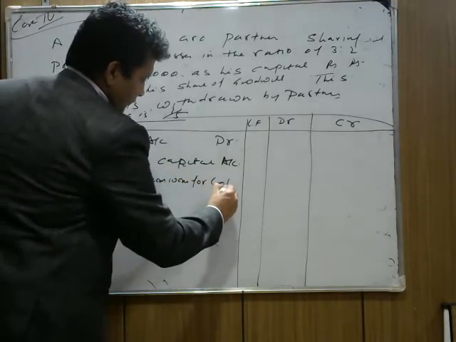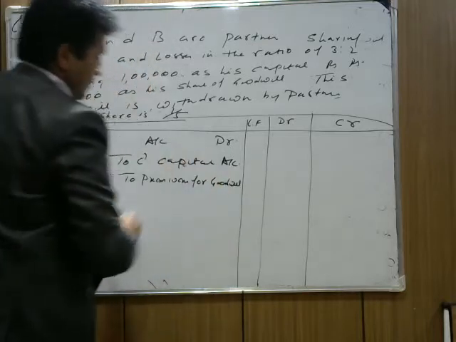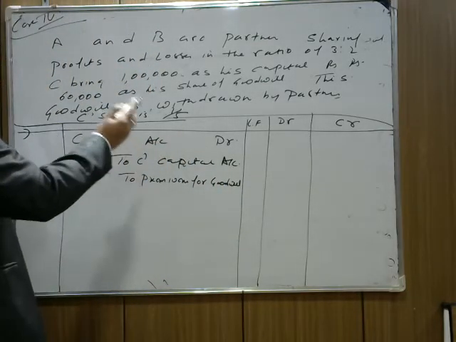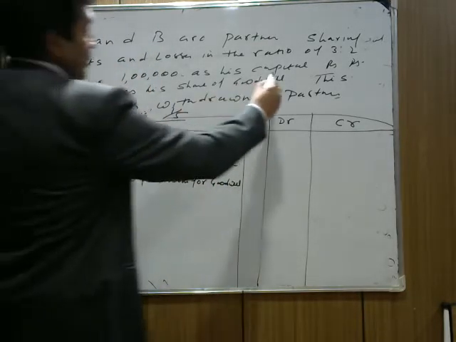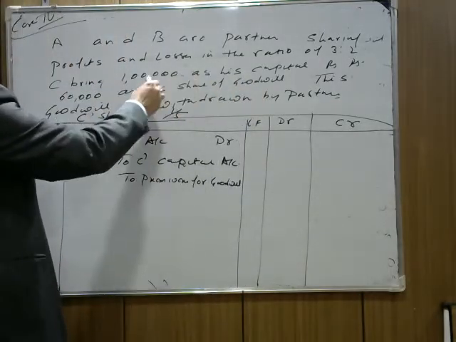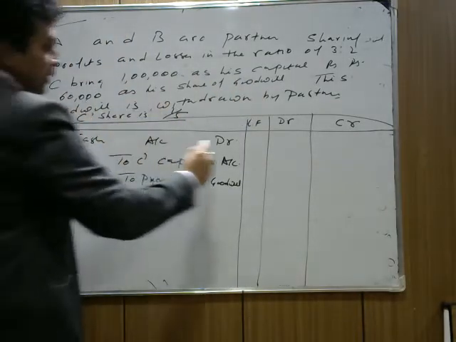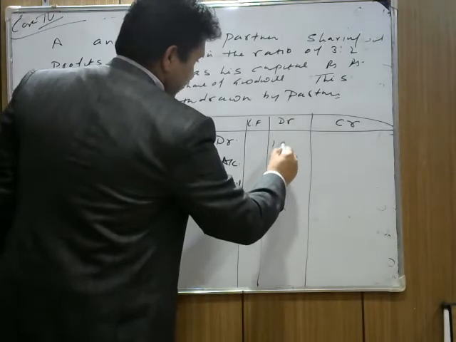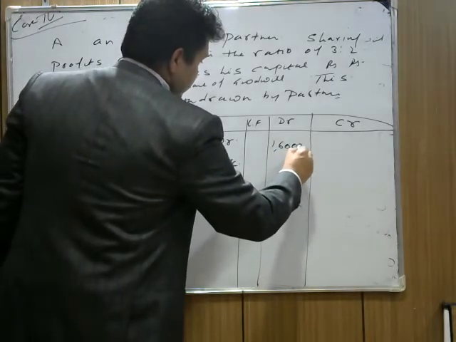Now check here. Total cash brought by C is 1 lakh as his capital and 60,000 as share of goodwill. Total C is bringing in cash 1,60,000.